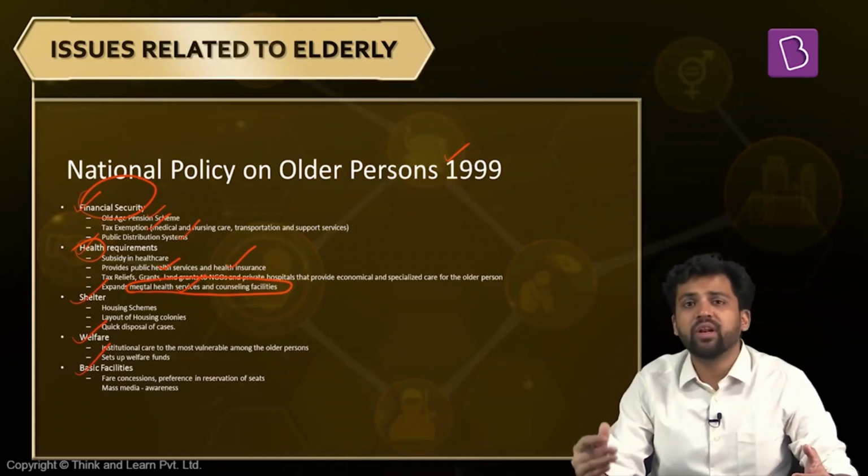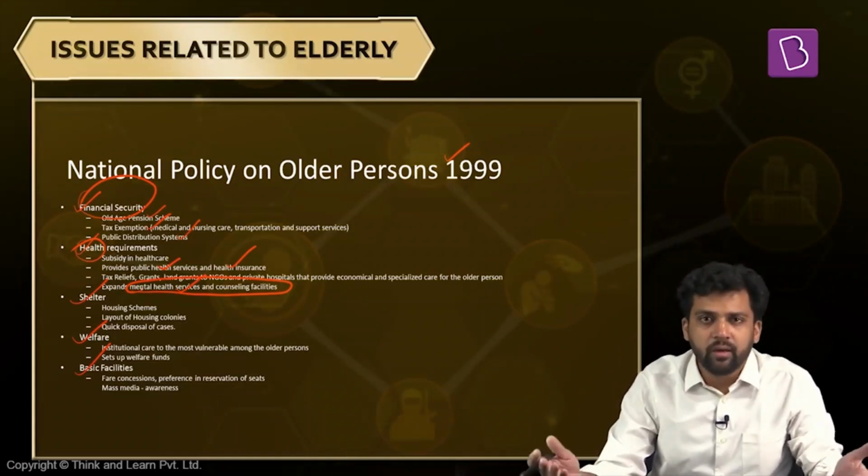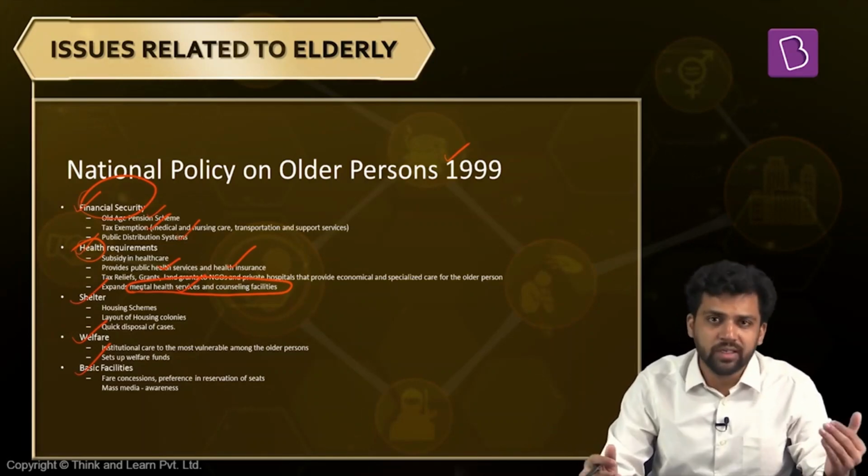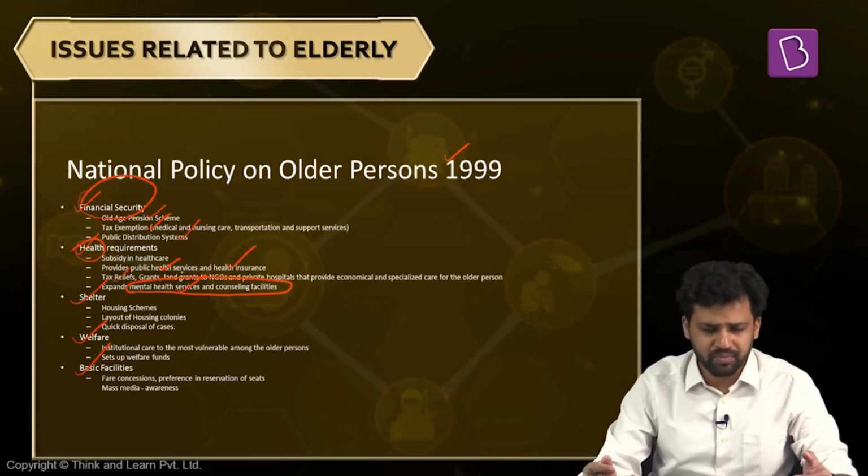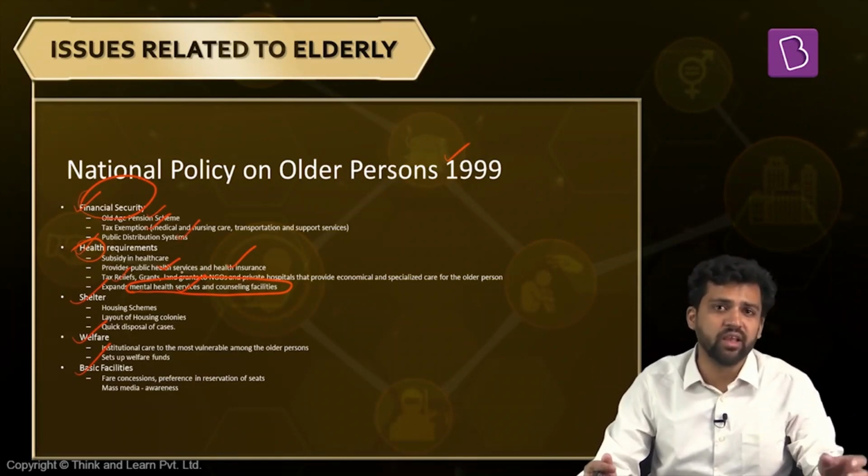Apart from this, if someone is setting up institutions, for example, R&D in geriatrics, R&D in healthcare requirements for the elderly, we should incentivize that. We should provide some sort of subsidy. We should provide land grants, tax reliefs. So these should be provided. So private sector participation and civil society participation in these areas can be increased through this.